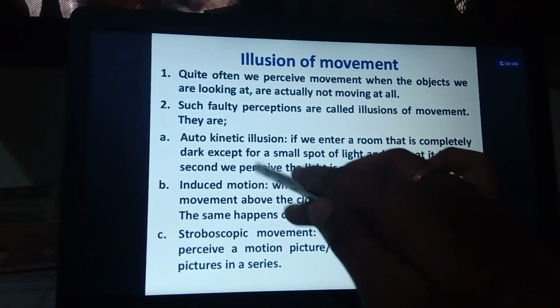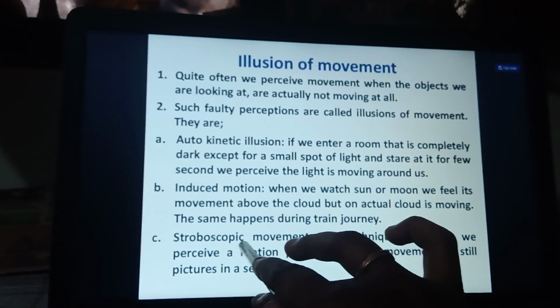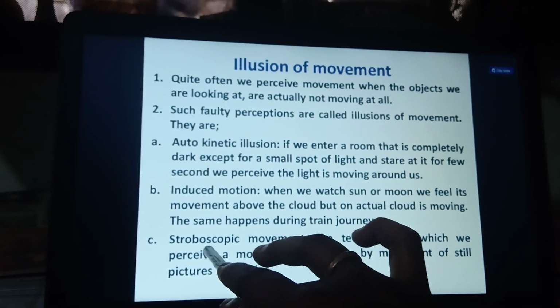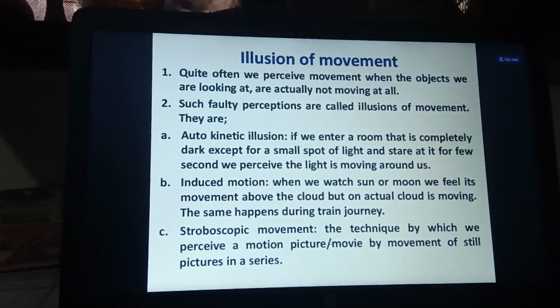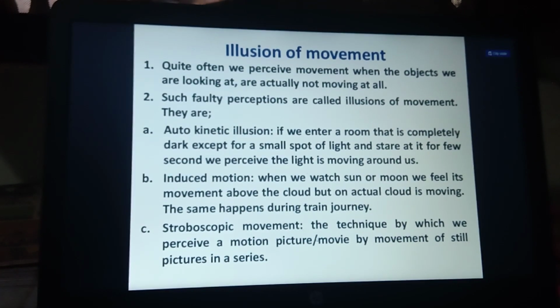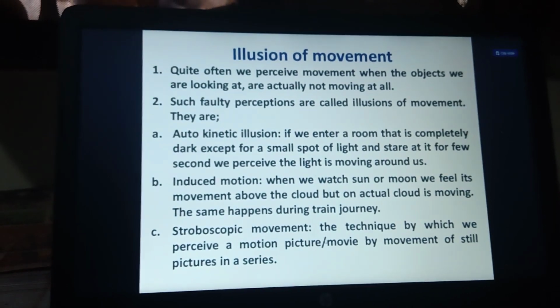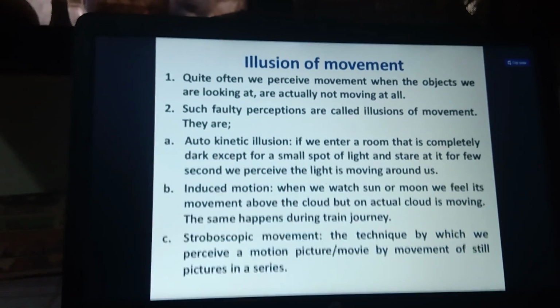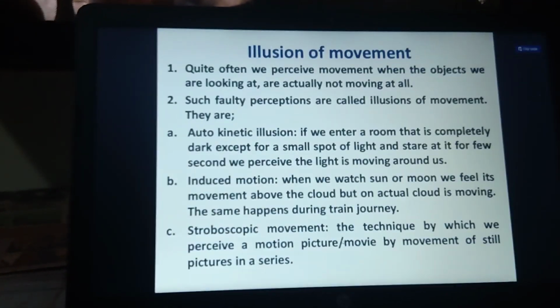It is differentiated into three types: autokinetic illusion, induced motion and stroboscopic movement. Autokinetic illusion means: if we enter a room and suddenly spot a light, we feel the light is moving around, right? That is called autokinetic illusion.